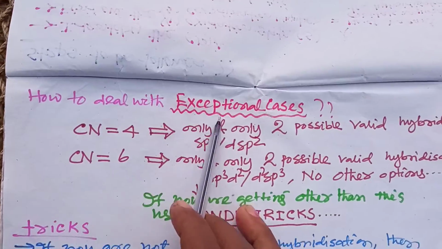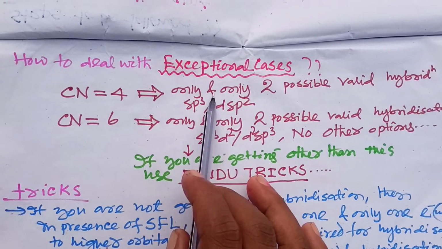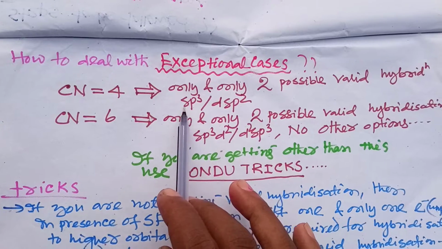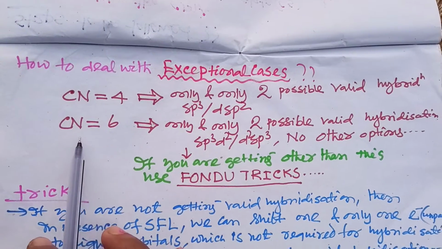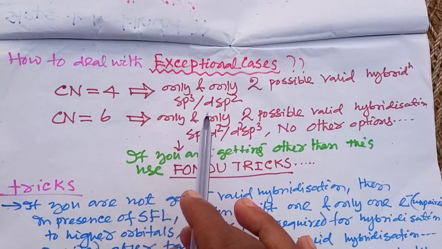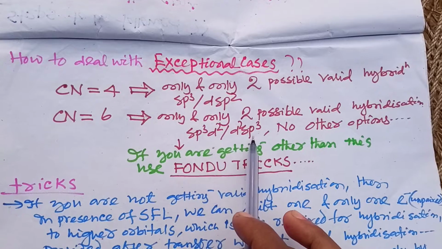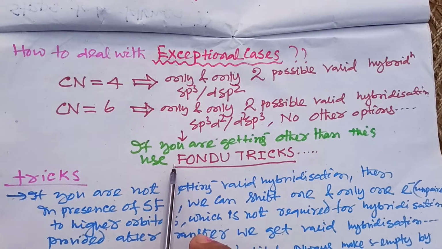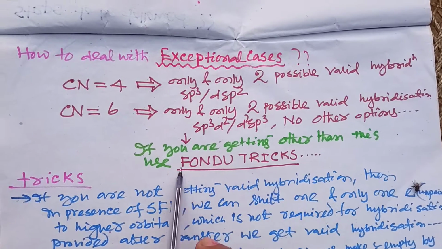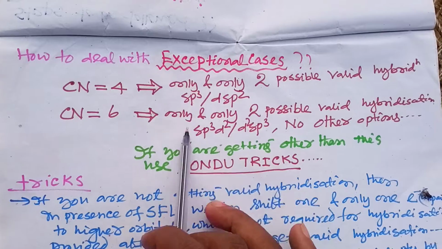So how to deal with exceptional cases? If the coordination number is 4, then only and only two valid hybridizations are possible, these are sp3 and dsp2. No other options are possible. Similarly, for coordination number 6, only and only two valid hybridizations are there. They are sp3d2 and d2sp3. No other options. If you are getting something other than this, then you have to use two tricks, which are nothing but Fundo tricks, and we have to reach these hybridizations only.